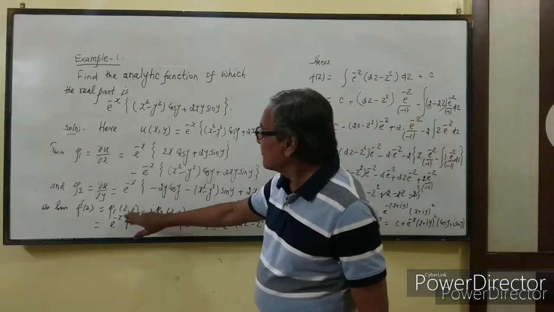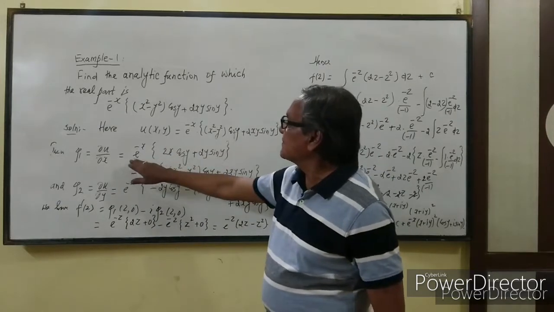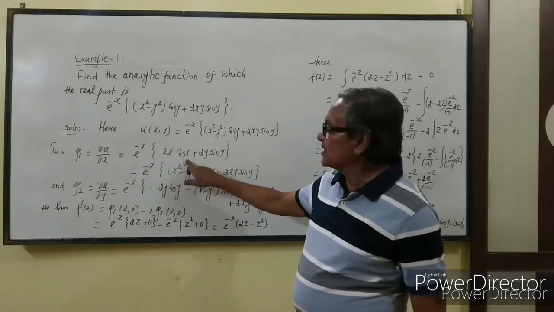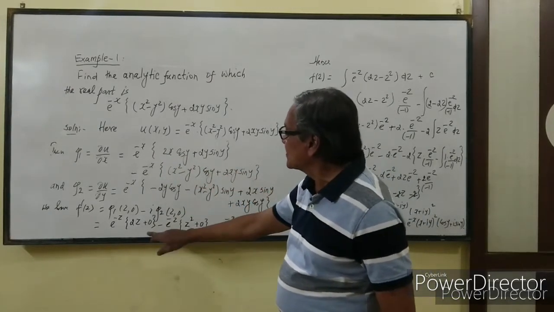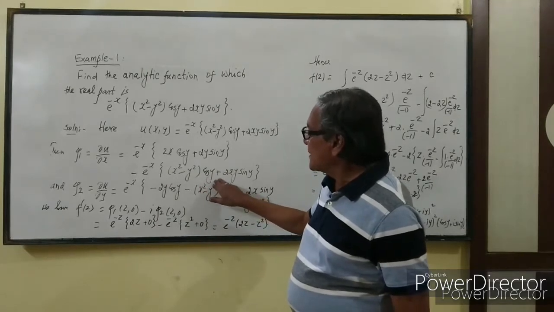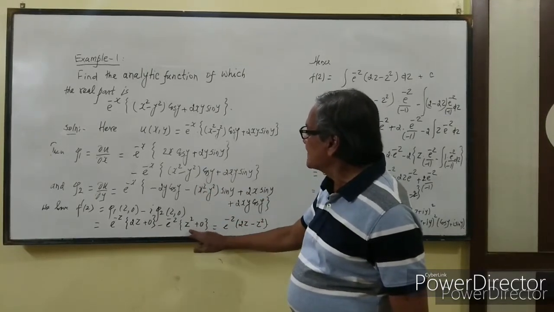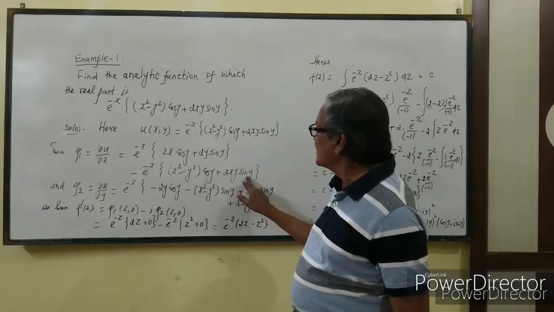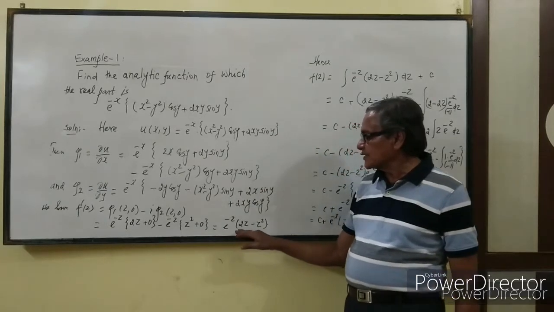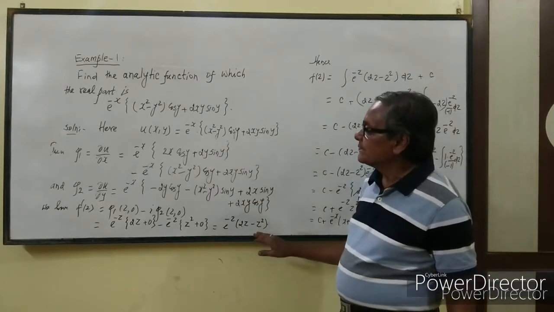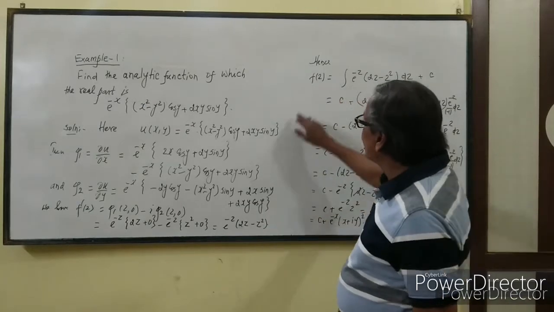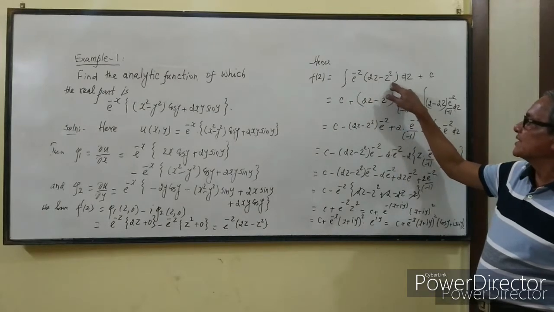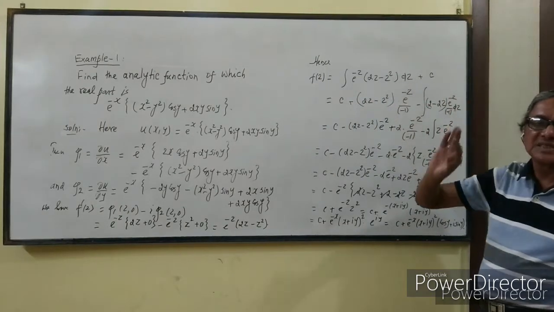Sorry, phi 1(z,0). This is phi 1. So it is e^(-z), 2z cos 0 is 1, sin 0 is 0, so it is 2z plus 0. And from this part, it is e^(-z), x is z, so z² plus 0. So finally, it is e^(-z)(2z - z²). So on integration, we should get f(z). f(z) will be equal to the integral of e^(-z)(2z - z²) dz plus constant c.